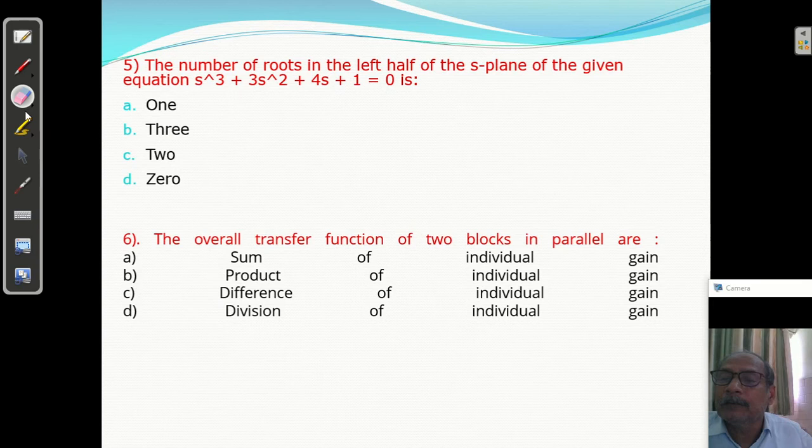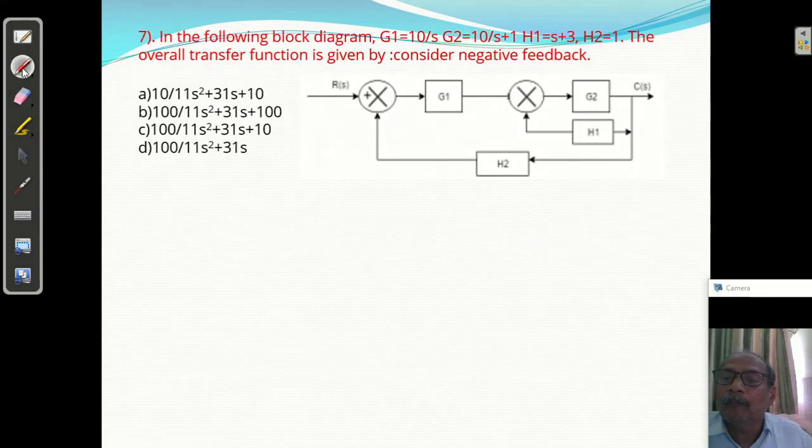Question number 7. In the following block diagram, G1, G2 value is given, H1, H2 is given. The overall transfer function is given by, I have to find the transfer function, please.